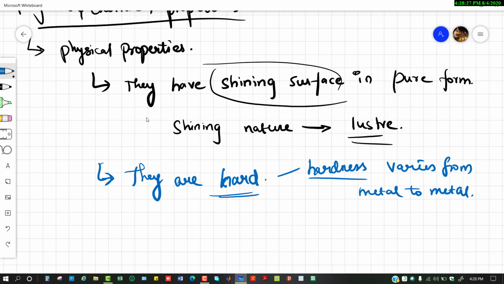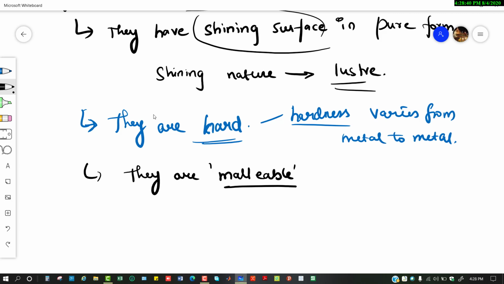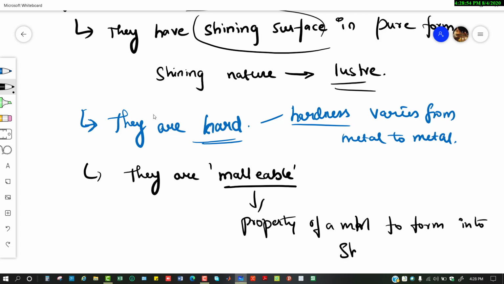So what is the next physical property? Next, they are malleable. Malleable is a property of a material to form into sheets.